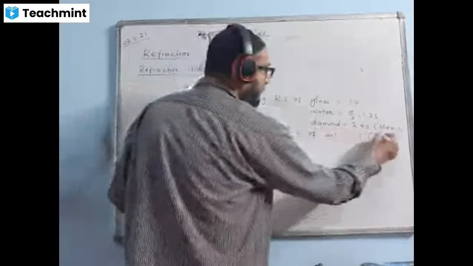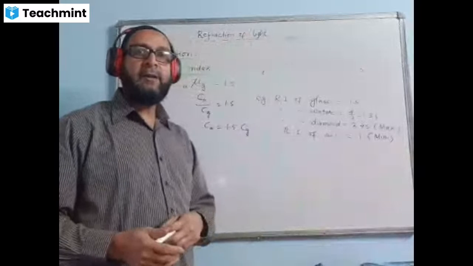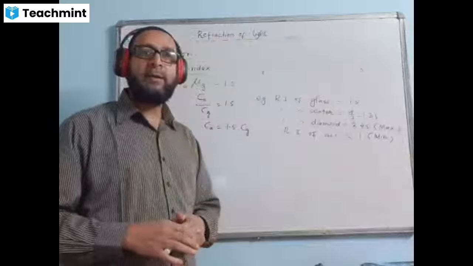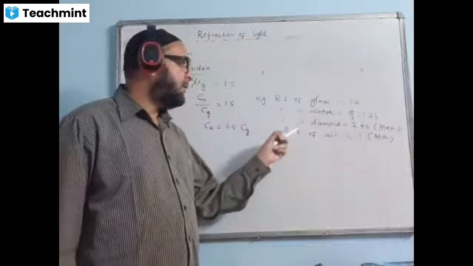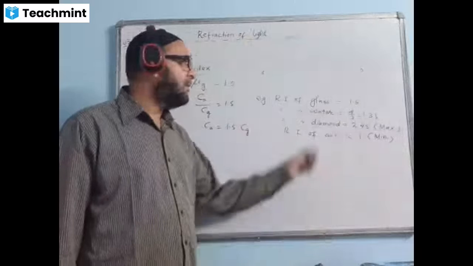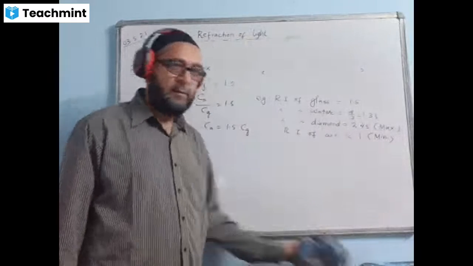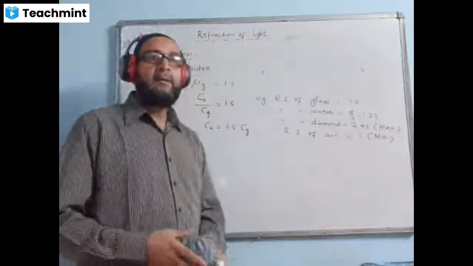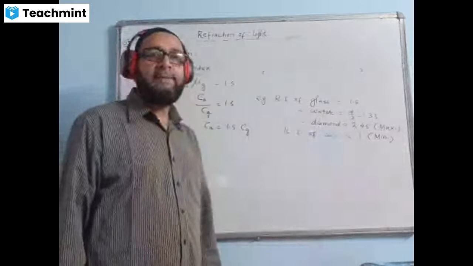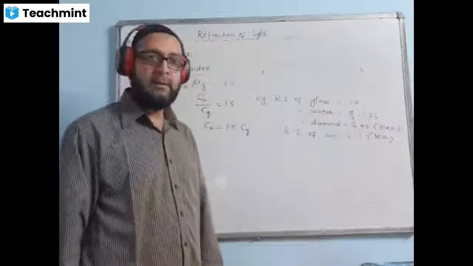This is the minimum value. What is the value of refractive index of air? If the question comes, you say 1. It's approximately 1, not exactly 1. And air has the lowest value of refractive index. Which has the highest value then? We say diamond. Diamond has got the highest value of refractive index. That means in diamond, the ray will be bending the most. Most bending will take place in diamond and the least bending will take place in air, of course while traveling from vacuum to air.